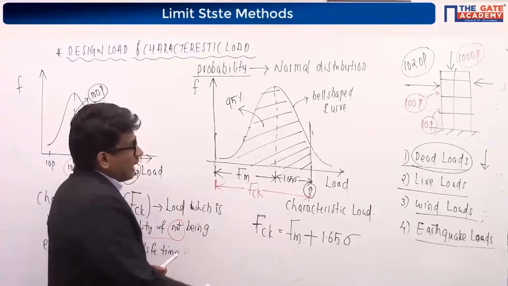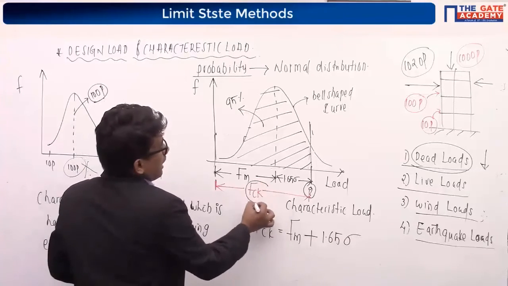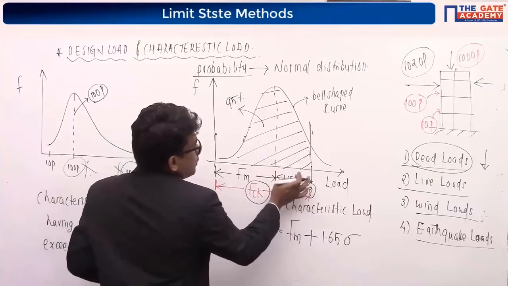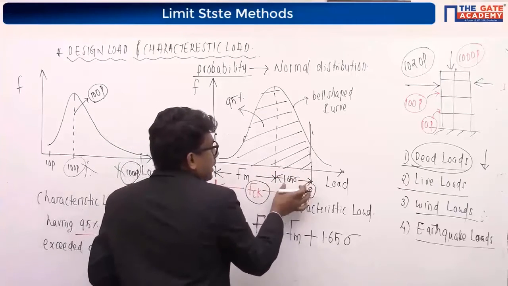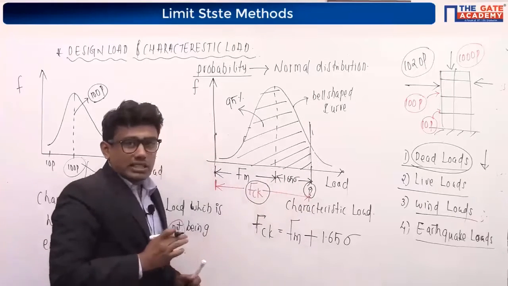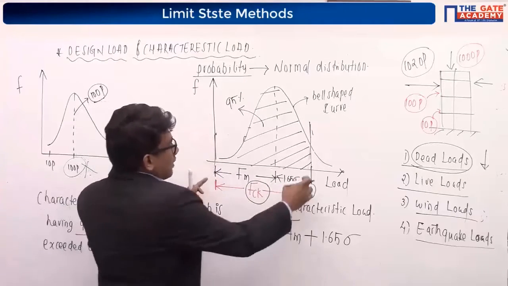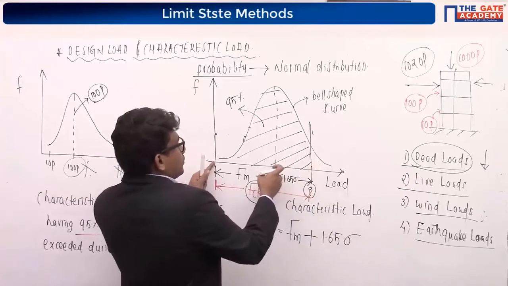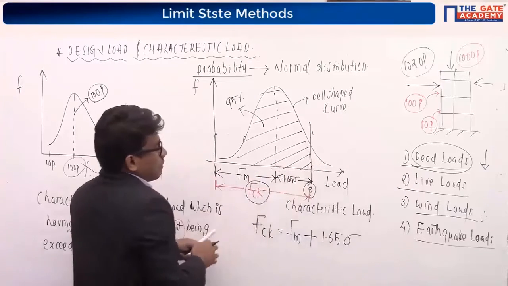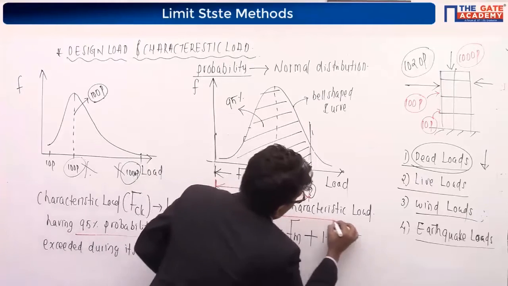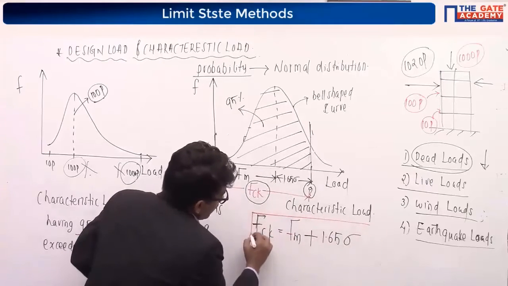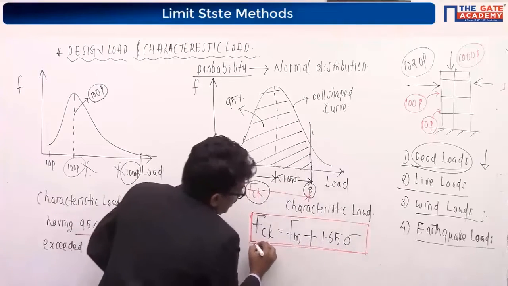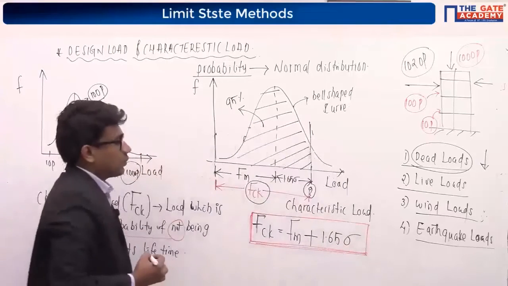FCK is equal to Fm, this plus this. This portion for 95% of probability will be 1.65 sigma, and this is our characteristic load. The characteristic load will be equal to Fm plus 1.65 sigma.